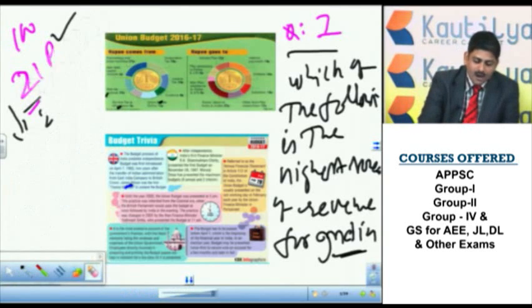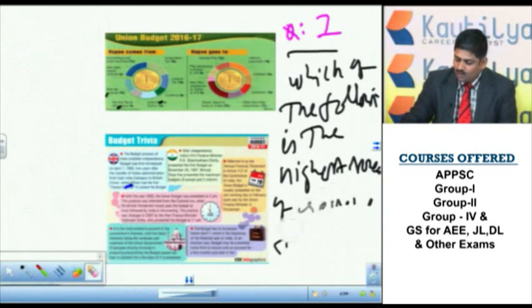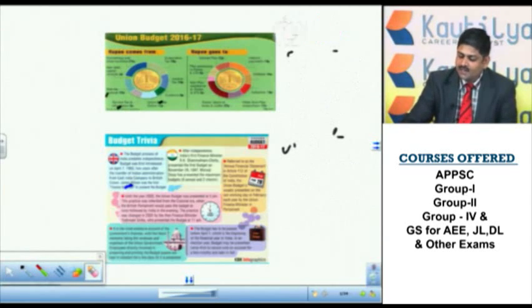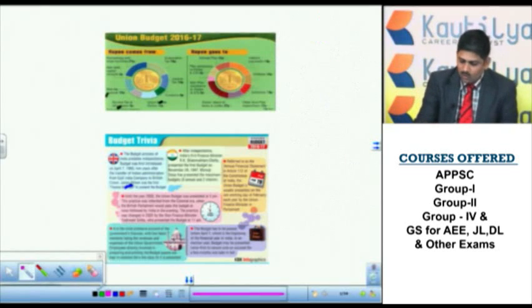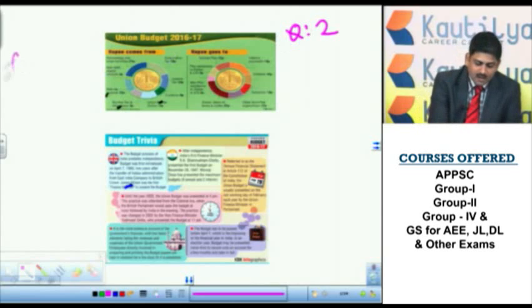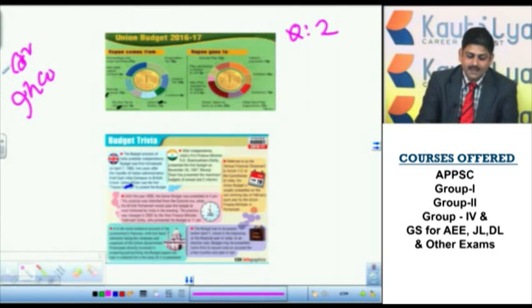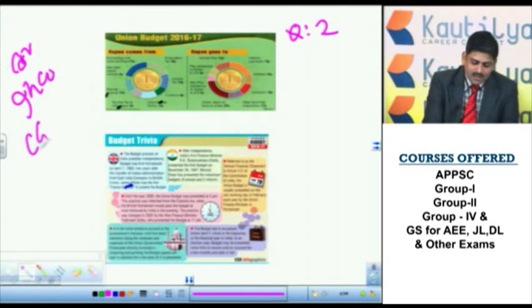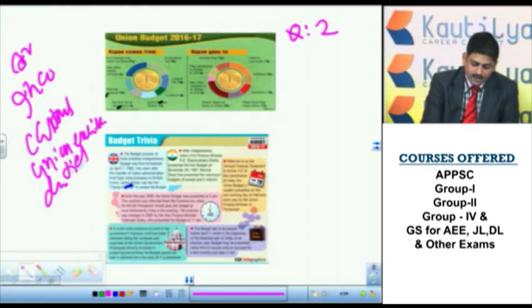Now after borrowings, we are moving to question number 2. Here we are focusing straight away on competitive examinations. As I told you, the answer to the first question, the highest source for the government of India as per the 2016-17 budget, is borrowings. Now the rest of the things I told you: one is corporation tax, the other is income tax. These are direct taxes. Corporation tax is a direct tax, income tax is a direct tax. In the same way, customs, union excise duties, and service tax.